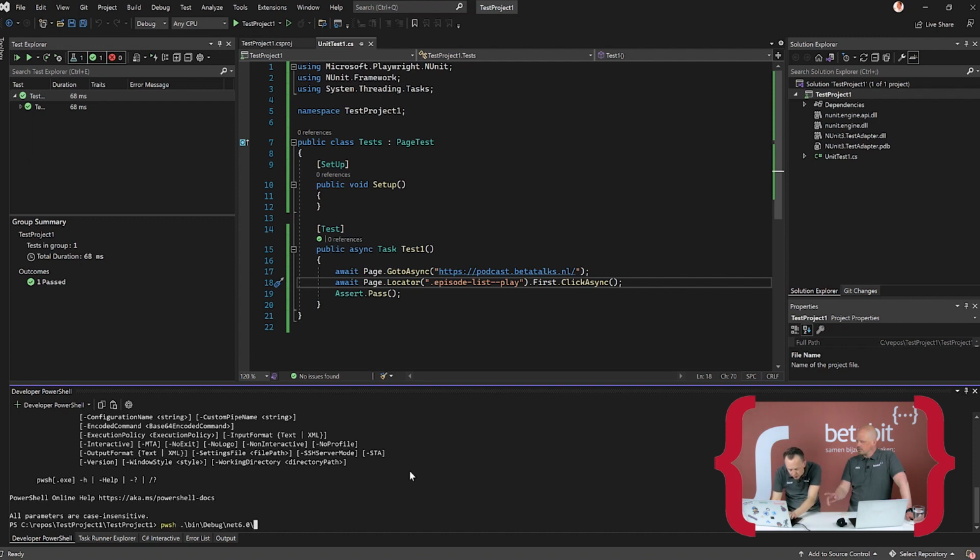So maybe you didn't build net6 after adding the packages? It said net6. Whoa, I made a mistake there. What does it say? Net6.